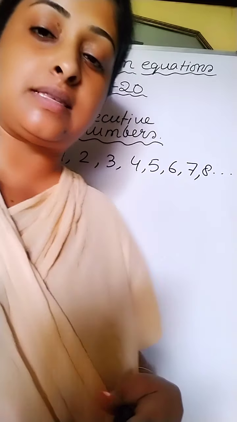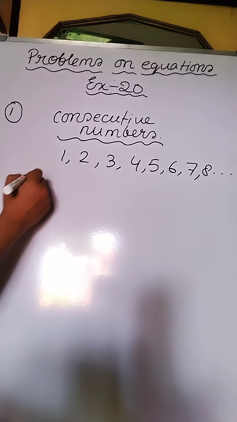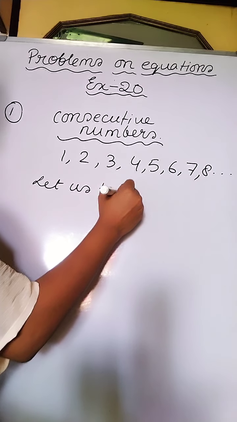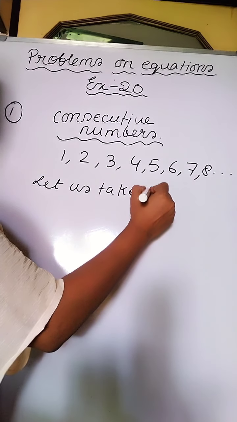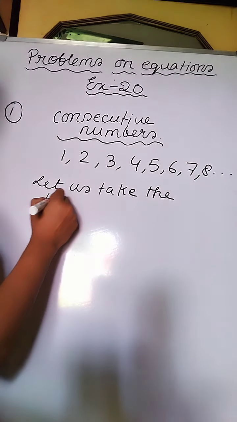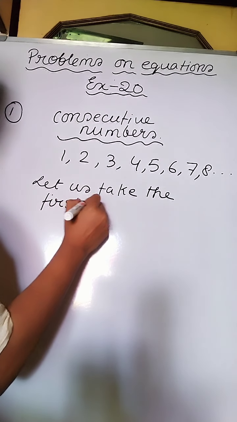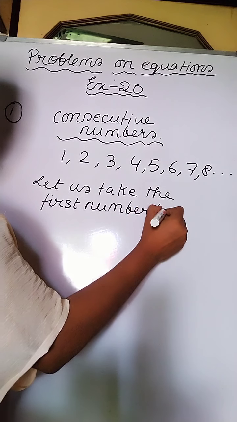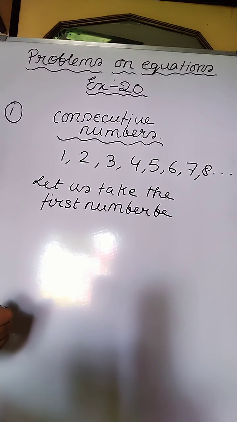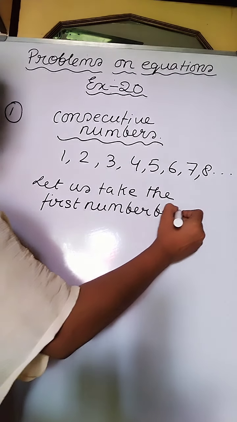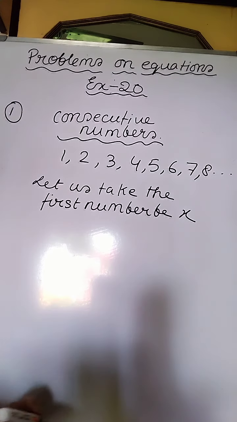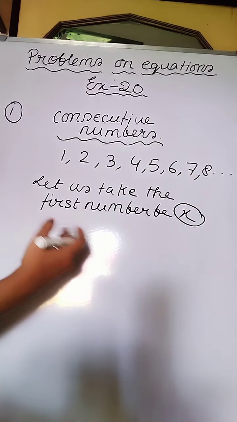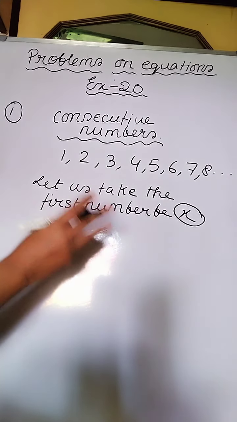So in that case, let us take the first number to be x. We are assuming the first number as x. Then the consecutive numbers, we have to take three numbers.